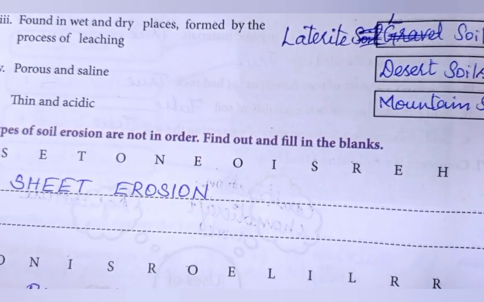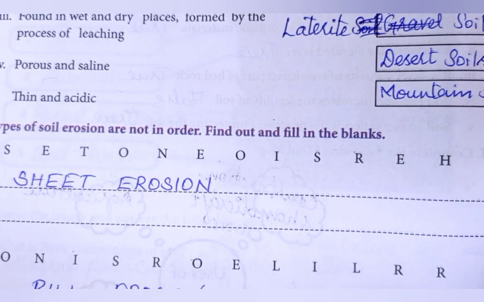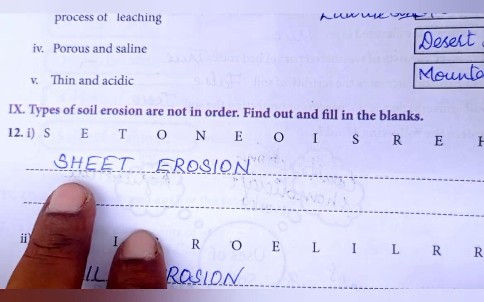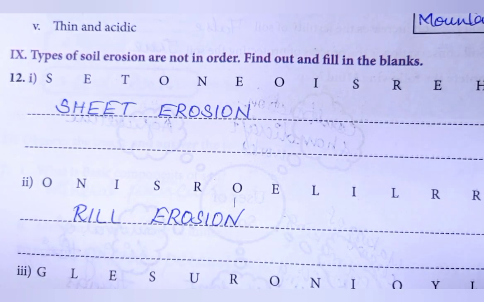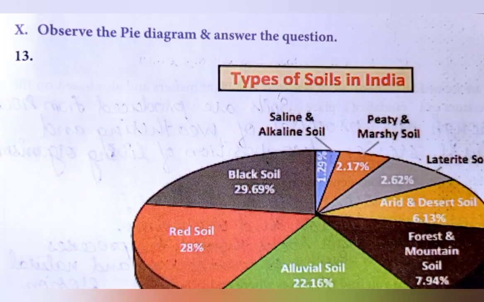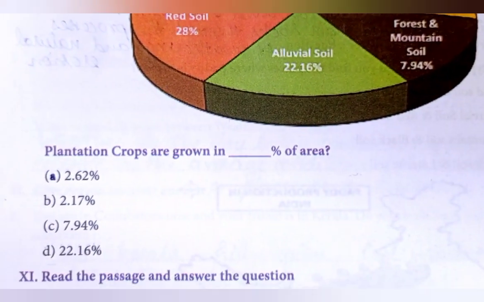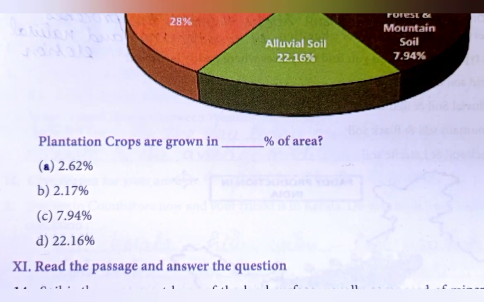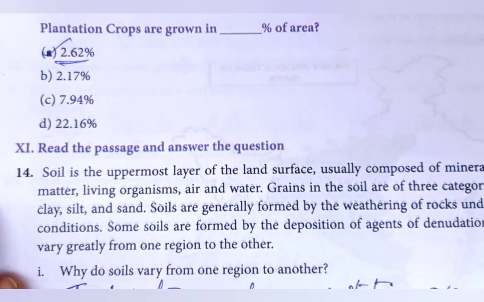Ninth Roman, types of soil erosion, not in order. Find out and fill in the blanks. Twelfth question, in that first one, sheet erosion. Second one, rill erosion. Third one, gully erosion is the answer. Tenth Roman, observe the pie diagram and answer the questions. After observing, the first question in it, plantation crops are grown in dash percentage of area. It is 2.62 percentage of area. The first option is the answer.